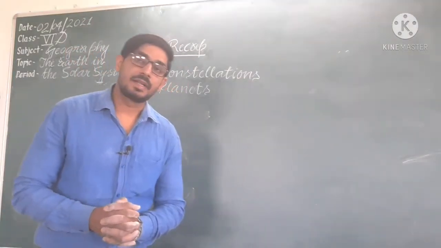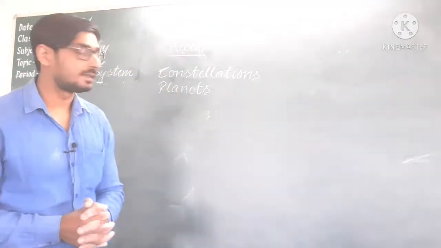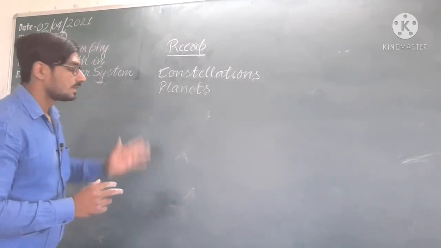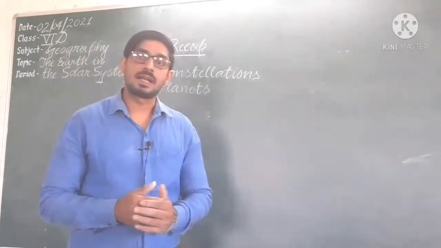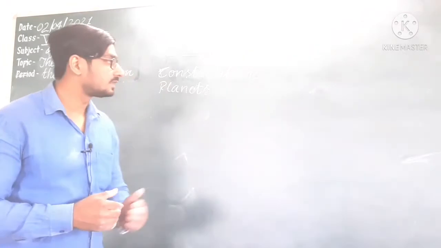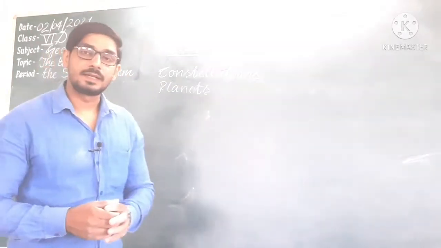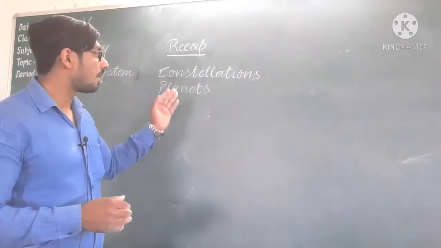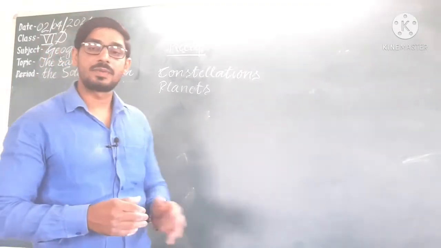In this class we will continue the chapter, and the chapter name is the Earth in the Solar System. But before starting the chapter, we have to recapitulate the subtopics which we studied in the previous class. The subtopics are constellations and planets.